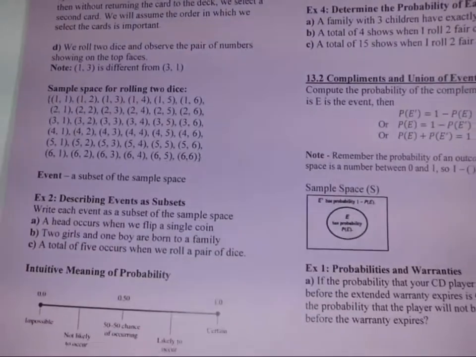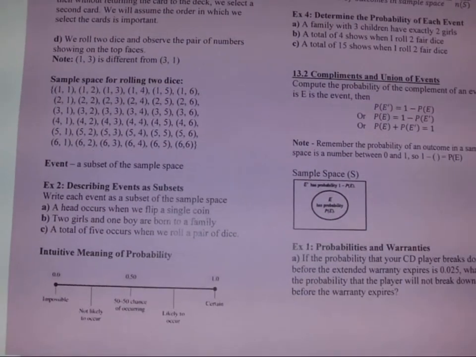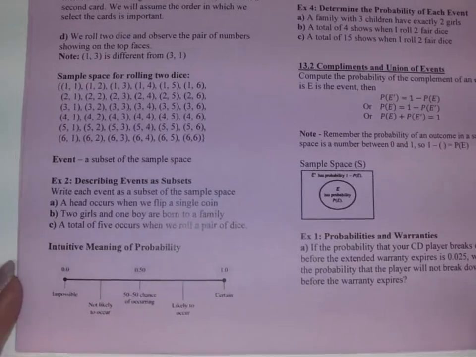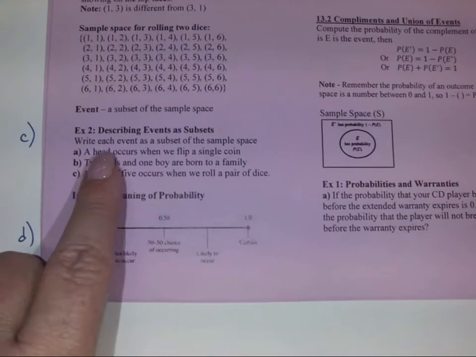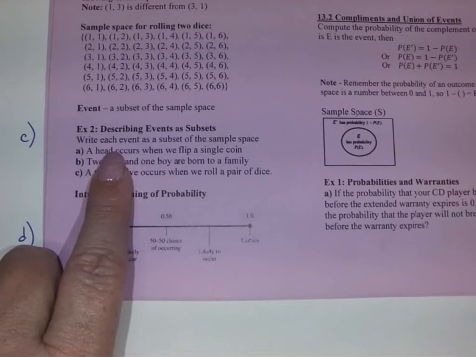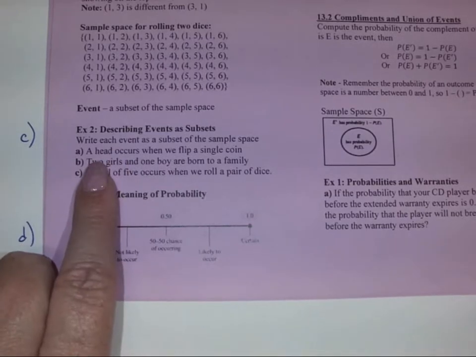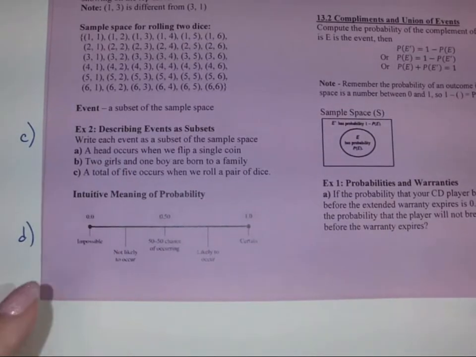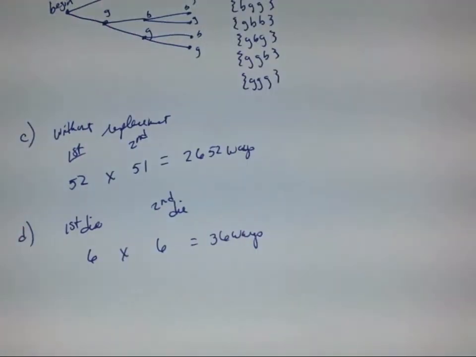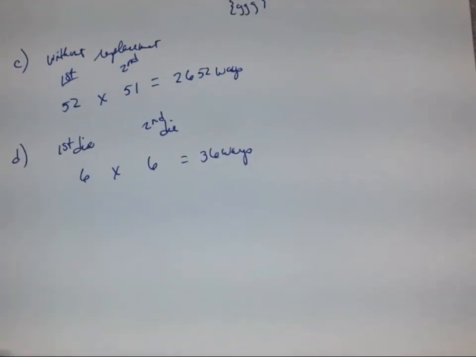All right, let's go look at example 2. For example 2, we want to describe the events as subsets. So we're going to write each event as a subset of the sample space. A head occurs when we flip a single coin. So we want to describe that. This would be example 2.